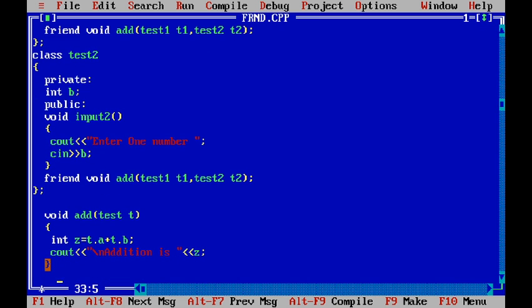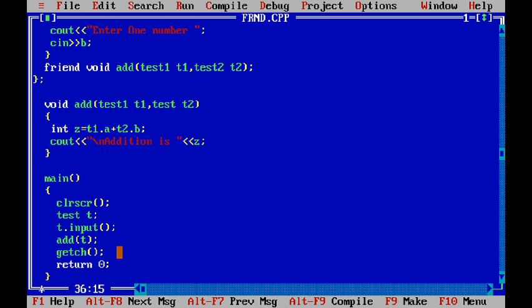Return type is void, function name is add, first object is test1 t1, comma, second is test2 t2. Now we want the A data member from t1, so integer z will be the variable which stores the addition of the two numbers. First number we get by the object, t1.a, plus the second, t2.b. So A is taken from the t1 object and B from the t2 object. Next, the addition is stored in z.